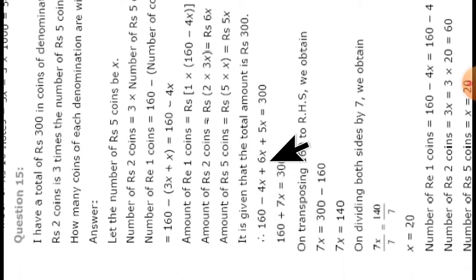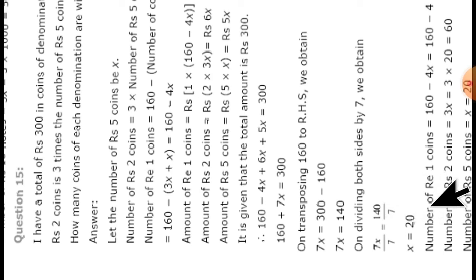So 160 minus 4x plus 6x plus 5x is equal to 300. So 160, minus 4x plus 6x plus 5x will be 7x. So 160 plus 7x is equal to 300. Now this 160 will go on the right side. So 7x is equal to 300 minus 160. 7x is equal to 140. So we will divide both sides by 7. 7x upon 7 equal to 140 upon 7. So x is equal to 20.